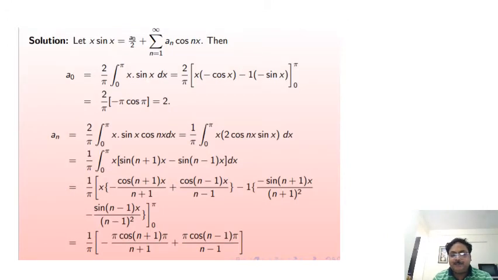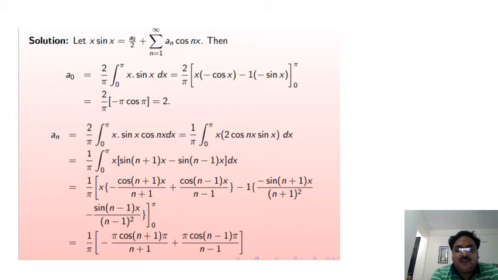Dear students, we have now solved a question on the previous slide. Find a series of cosine multiples of x which will represent the function x sin x, and show that 1 upon 1.3 minus 1 upon 3 into 5 plus 1 upon 5 into 7 and so on is equal to pi minus 2 upon 4. So for the solution of this question,